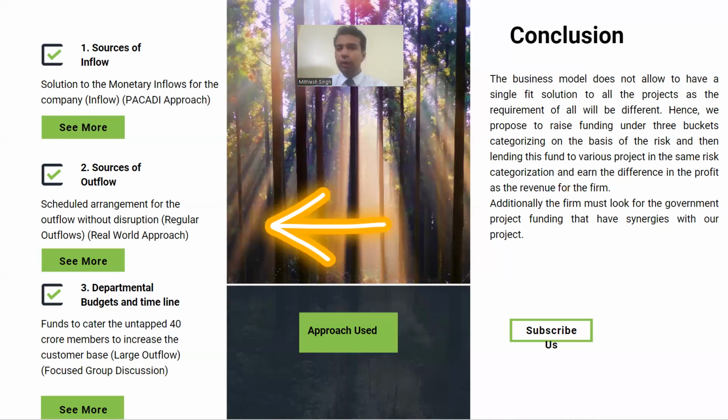And the diversion would not be a bigger challenge, as the company has its own rating agency for the risk. Third and the final take would be that the company should align with government project fundings that would have synergies with our projects. This would reduce the cost as well as benefit all our stakeholders.